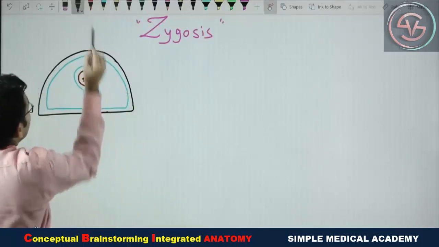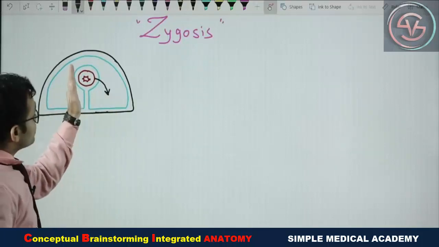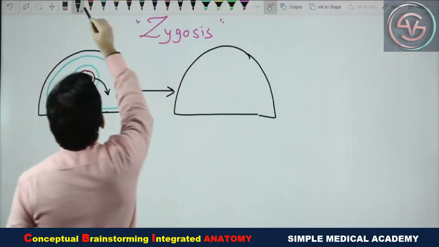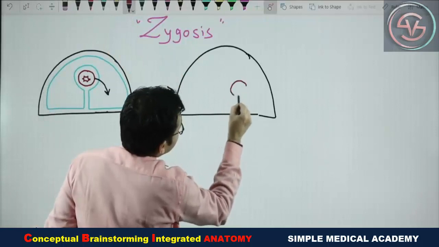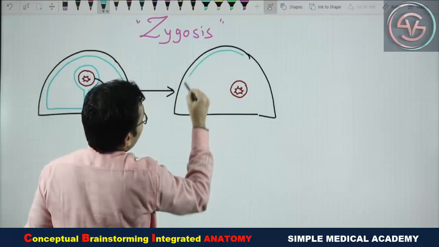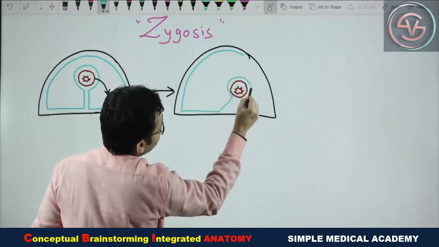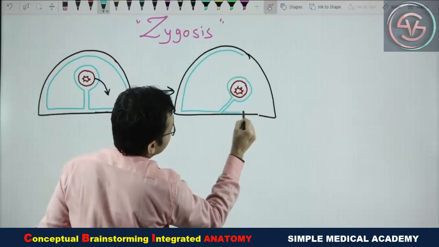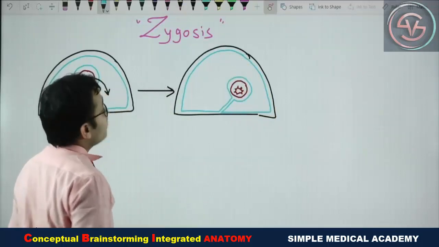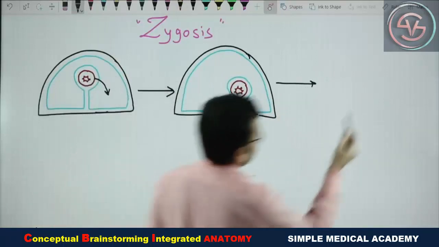Now what happens, there is the rotation of the GIT. Suppose this GIT tube which is in the center, now it is rotating on this side. So what will happen? Now draw the next diagram. Now the GIT tube has been replaced at this side. So this is the lining of the peritoneum. This is the site for the peritoneal attachment. Now it is covering the GIT tube here in this way. Getting the point? Now see here, few organs are rotating more. So what will happen?